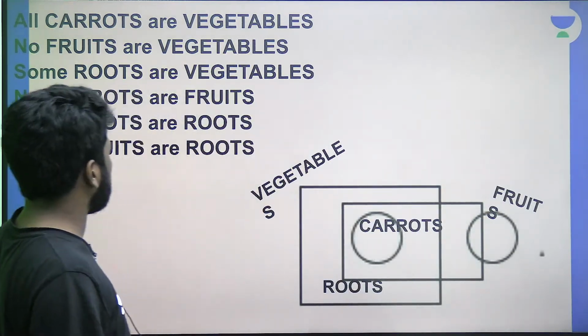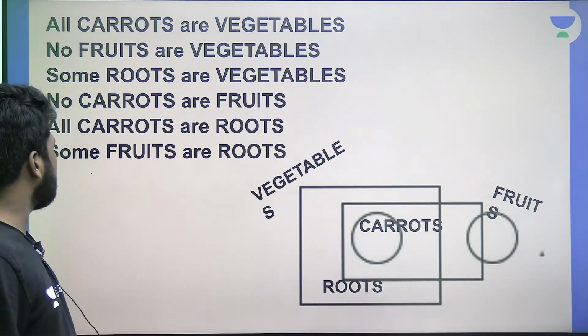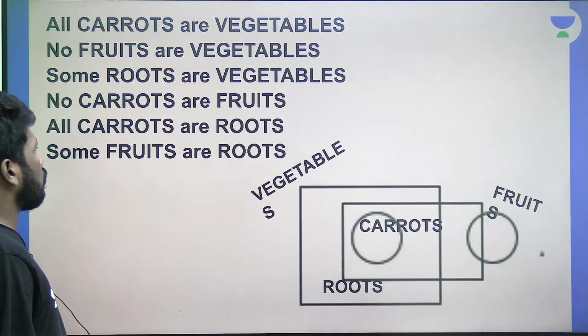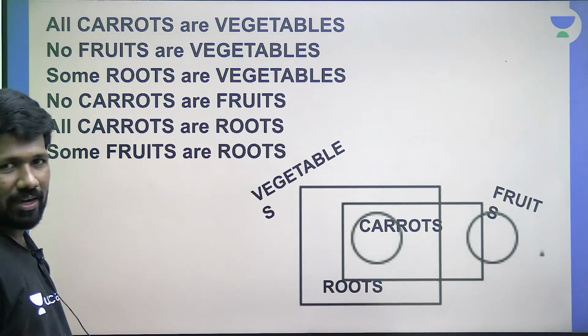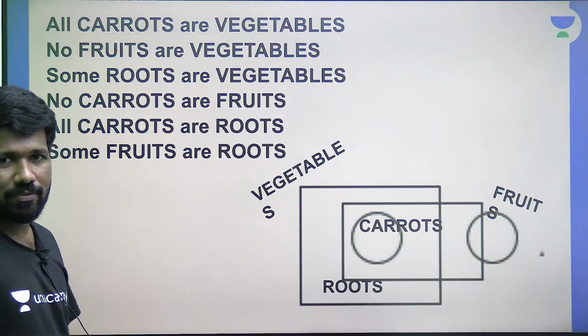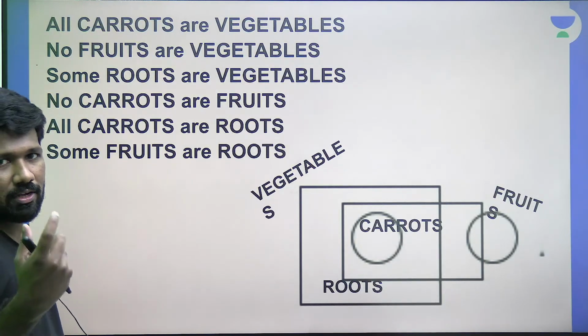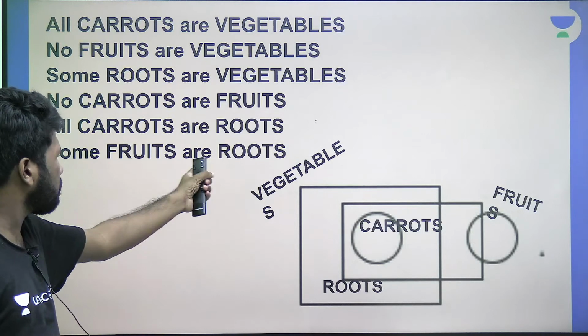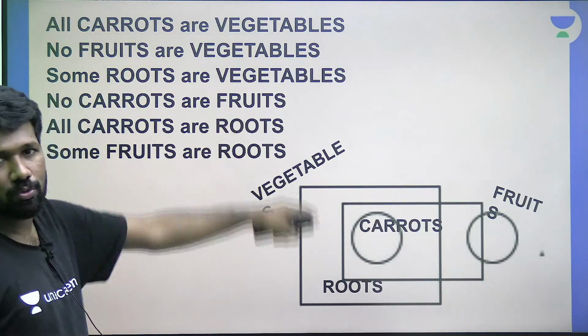No carrots are fruits, we can say, because carrot is a vegetable. All carrots are roots also, we can say. All carrots are roots, because carrot is a root, na? Carrot grows on a root. Some fruits are roots also, we can say. Yeah, there are some nuts which are considered fruits and roots. This is the only ambiguous part, that there are some fruits which are roots.